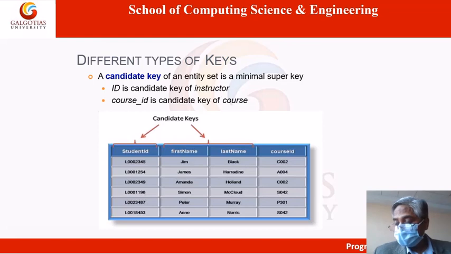Remember, this is very important. Any such attribute which can distinguish a particular row in a table is called a key, or it may also be called a candidate key. We will discuss it later in detail, because this concept is very important. I will discuss this concept of key in my next class.